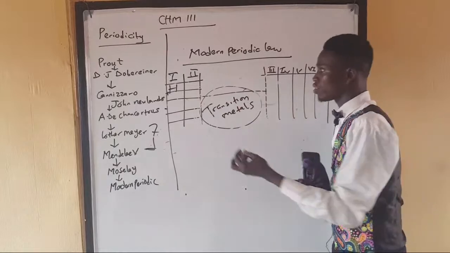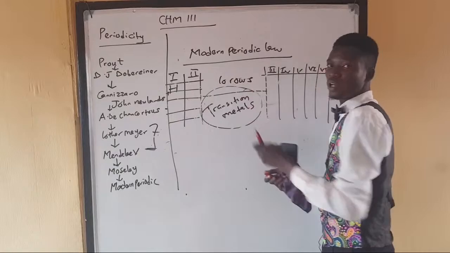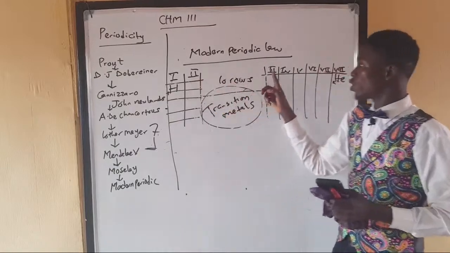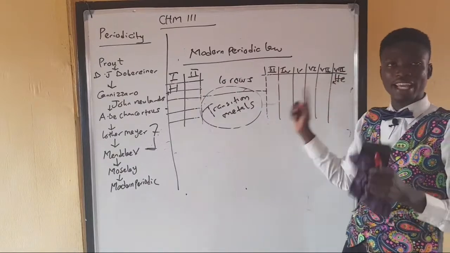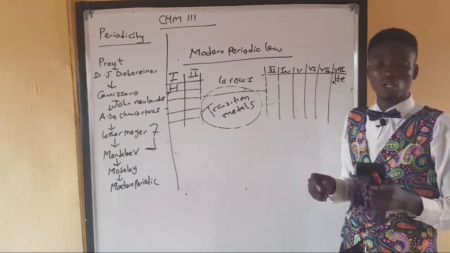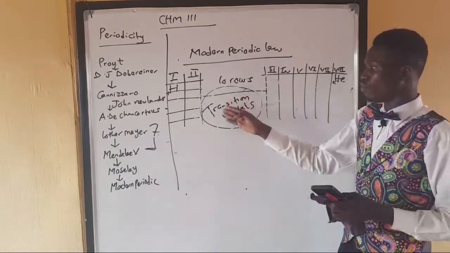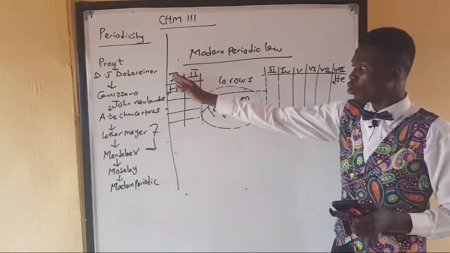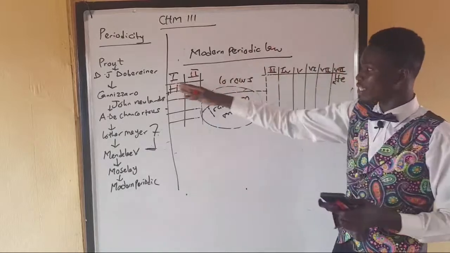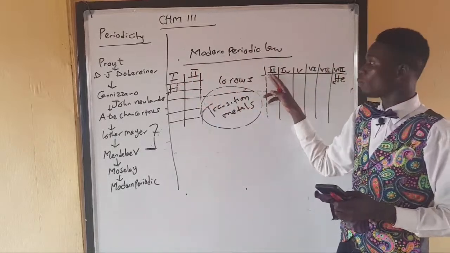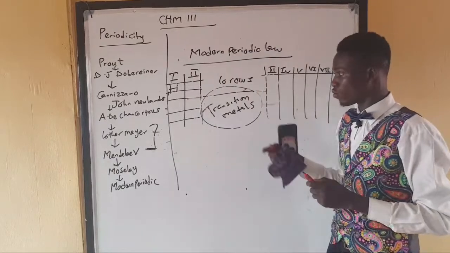And how is that possible? Since this is 1 and 2, and I said these are 10 rows, if you add the 10 to the 2, that's 12. That means your group 3 is then 13. And if you count down to group 8, then we have 18 groups. So now, in the modern periodic law, the current number of groups in the periodic table is 18, which accounts for our transition metals. That means from group 1 to 8, 1 is still 1, 2 is still 2, but your 3 now becomes 13 because of the addition of the 10 rows of transition metals. And that is one of the features of the periodic table.